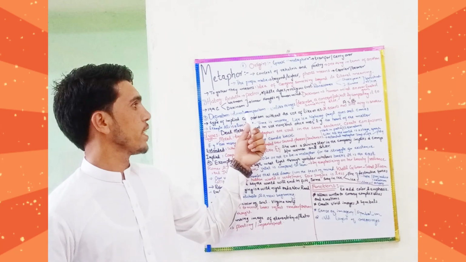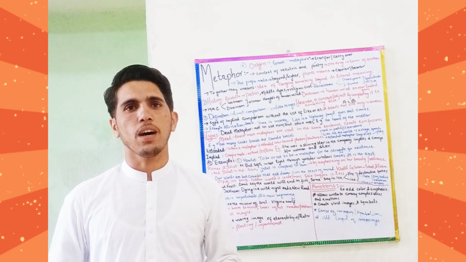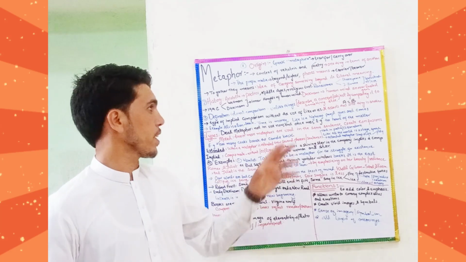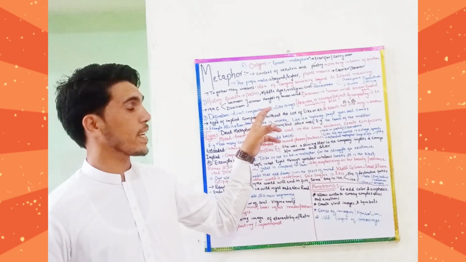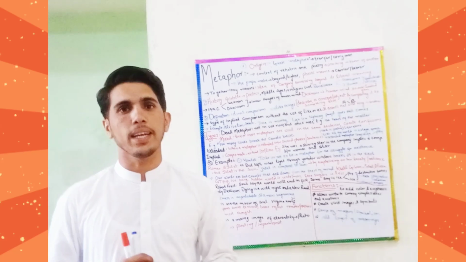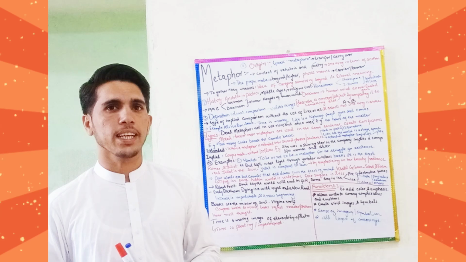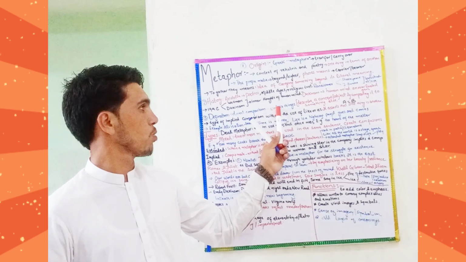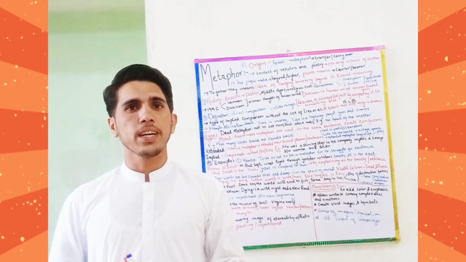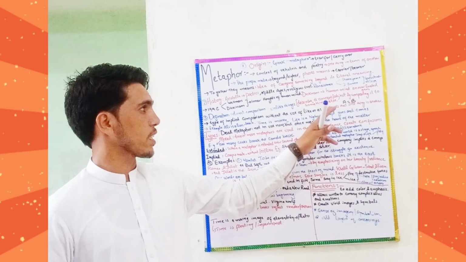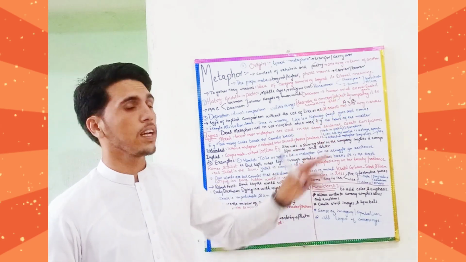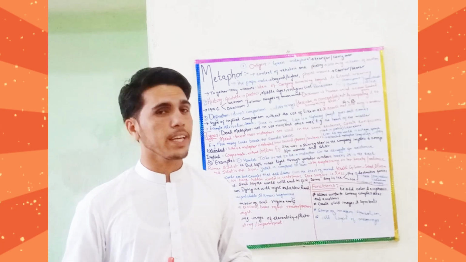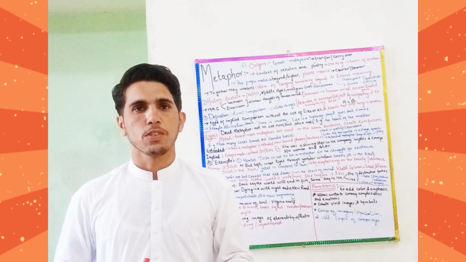So now, looking at the definition of the metaphor, how can we define metaphor? Metaphor is the direct comparison between two unlike things. This is very important: it is a direct comparison between two unlike things. So metaphor is a figure of speech that describes a concept or object by comparing it to something else.